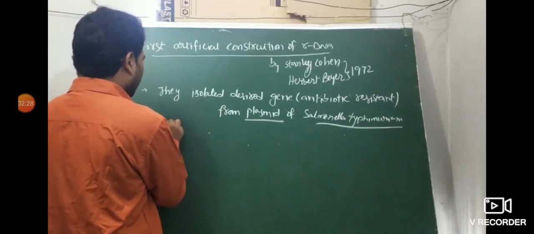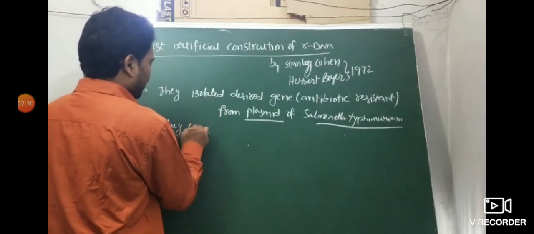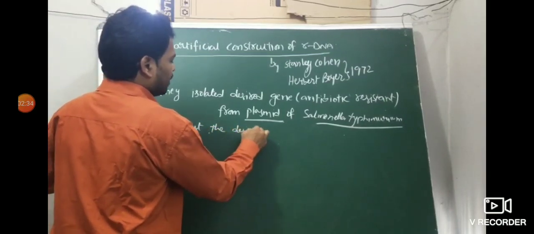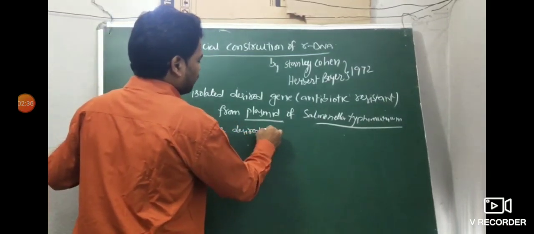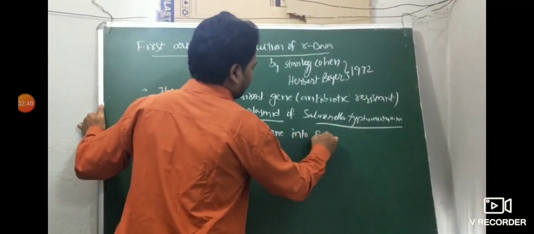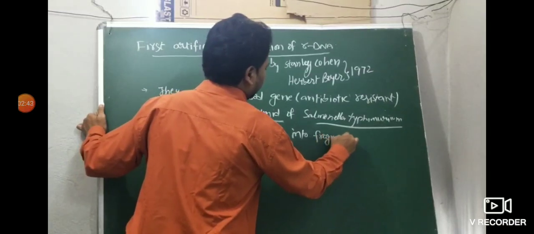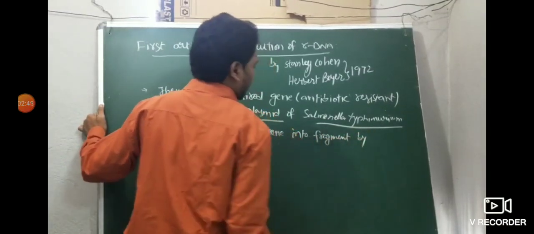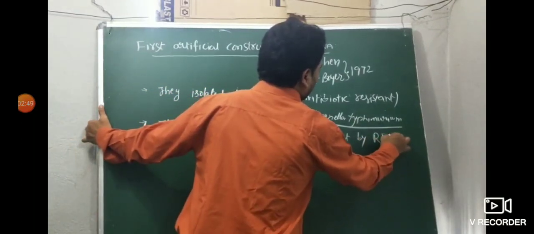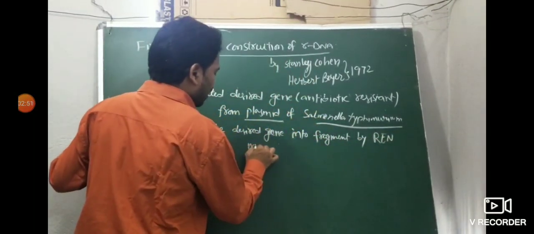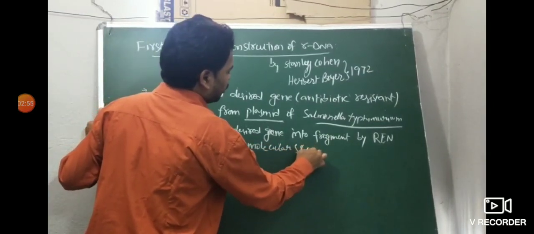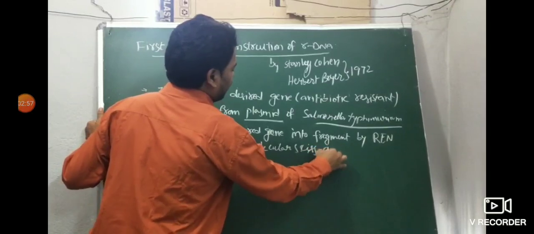Later, they cut the desired gene into fragments by the restriction endonuclease enzyme, REN, which is called molecular scissors. Very important.